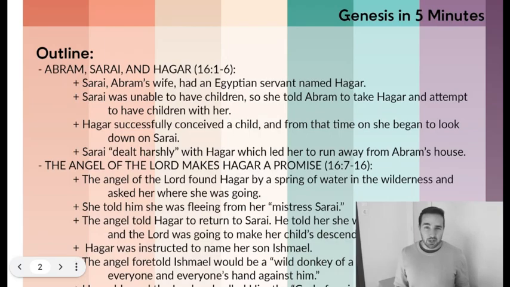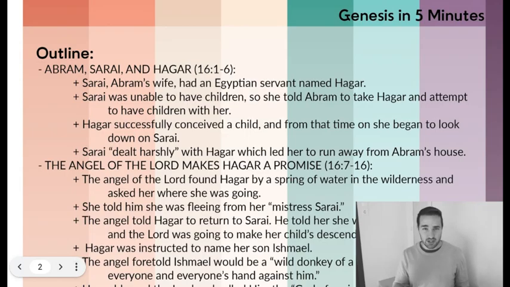And so now for our outline, our first section, verses 1 through 6, we have Abram, Sarai, and Hagar, and we'll talk about the situation between all three of them. So Sarai, Abram's wife, had an Egyptian servant named Hagar. We already mentioned that. Sarai was unable to have children because she was barren, and so she told Abram to take Hagar as a wife and to try to conceive children with her.